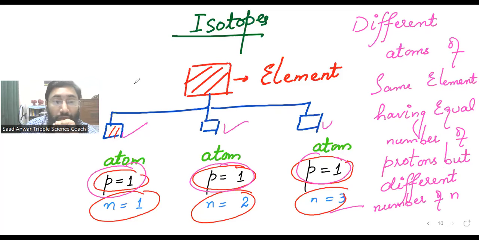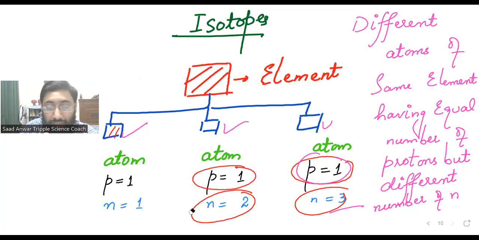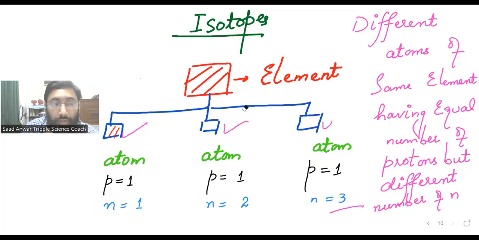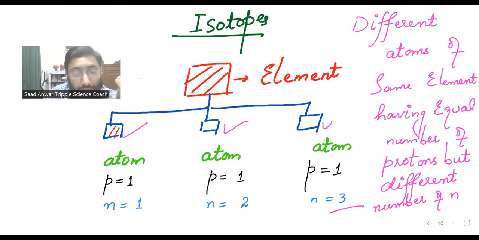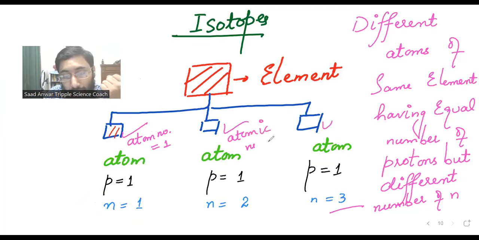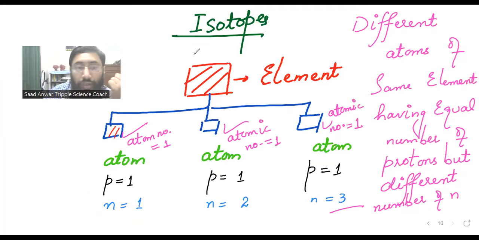There is another definition as well. You have an idea about mass number and atomic number. We know atomic number means number of protons. So I can say for this atom, atomic number is 1. For this atom, atomic number is 1. Atomic number is 1 because atomic number means number of protons. So it has also 1 proton.